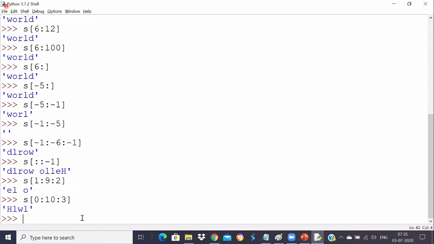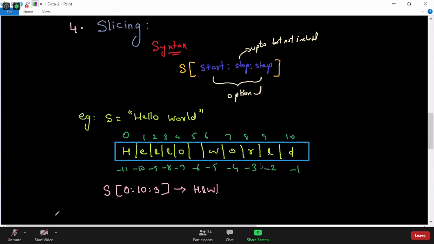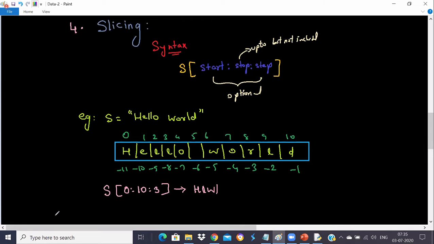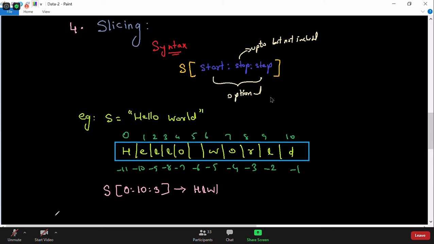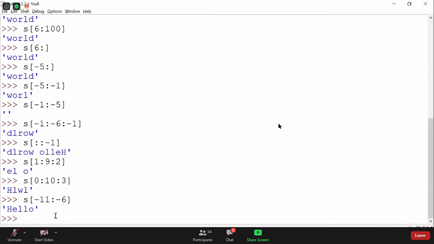Okay, you wanted to see some more examples. For example, if I say S of, I want to print hello. Can you tell me using negative index how to print hello? What can be my start value and what can be my stop value? Minus 11 to minus 6. Very good, Satyam. Minus 11 to minus 6 will print hello.